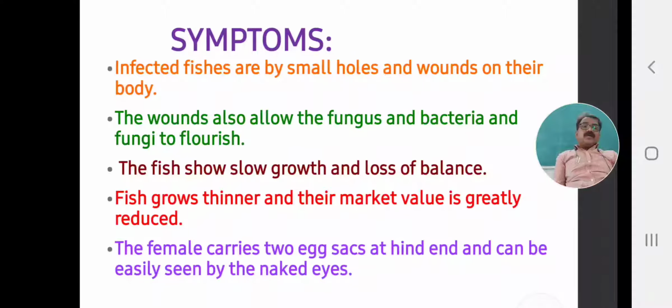It is the sign, the symptom, of Lernaea, the crustacean parasite Lernaeasis.